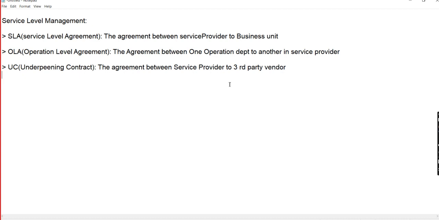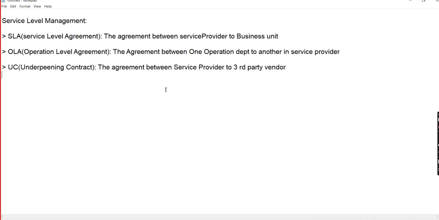These three types are there, and let me give a small example for the underpinning contract. For example, say there is a bank issue. Rolls Royce is our client, and our service provider is, for example, TCS.